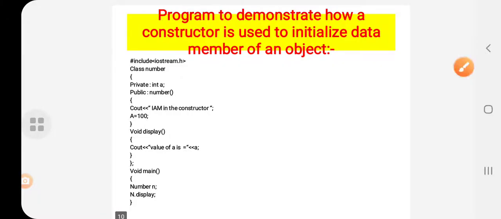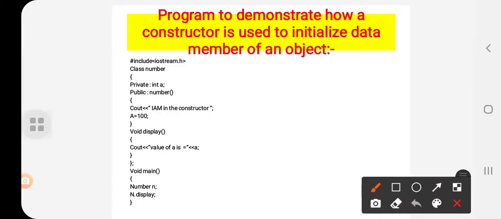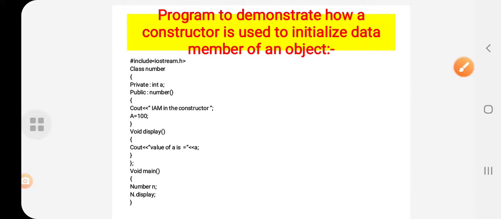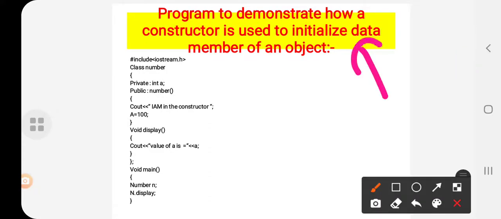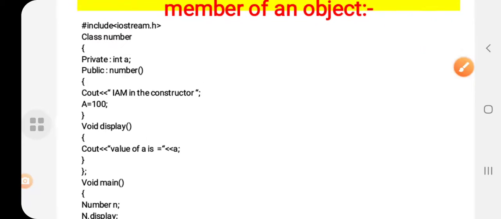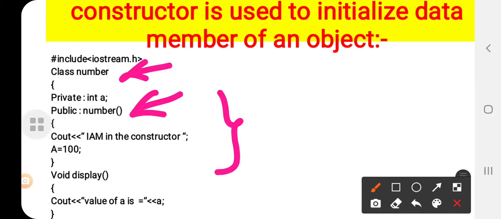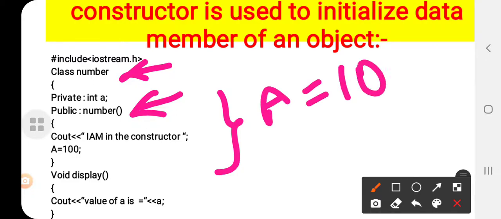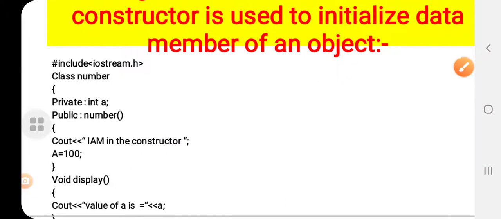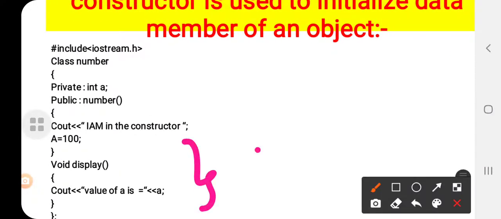So next, in the previous example, I explained object creation. Is it right? So in this program, I will be explaining the initialization of the data member of an object. For example, I will take a class Number, and I am having one constructor. I am initializing the object's A is equals to 100 and I am displaying the area. Okay, so area is also displayed.